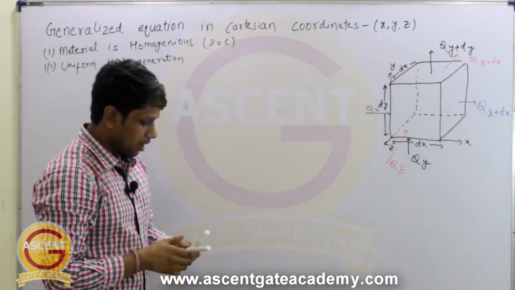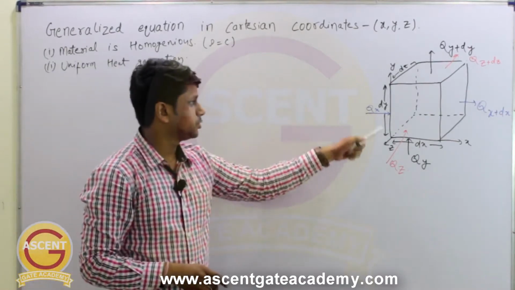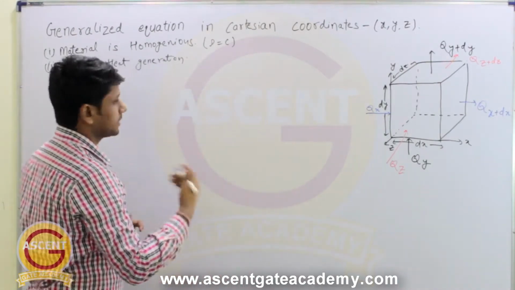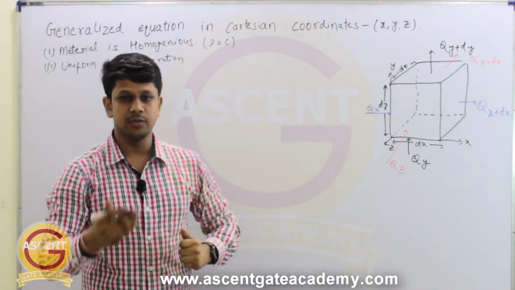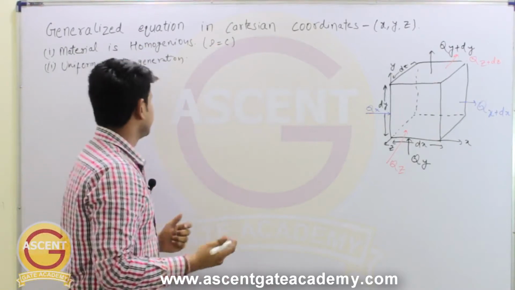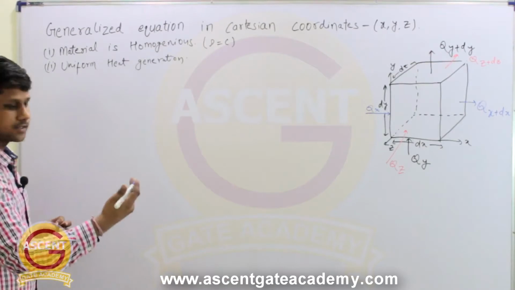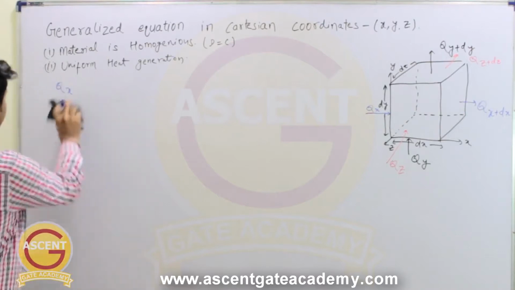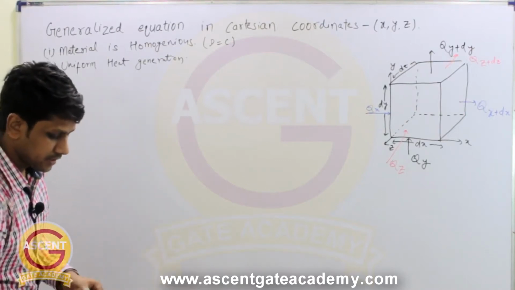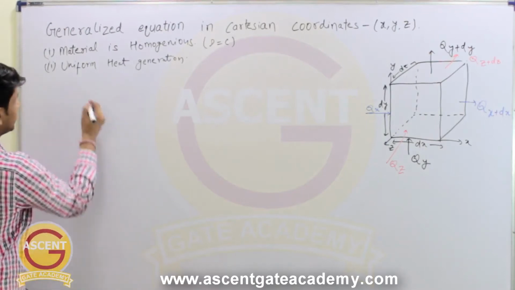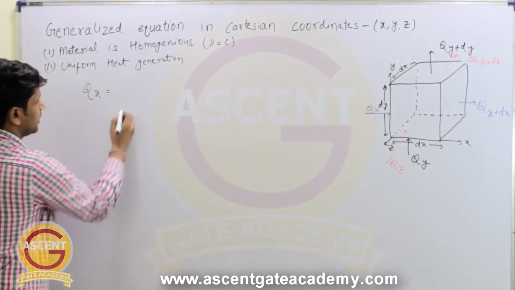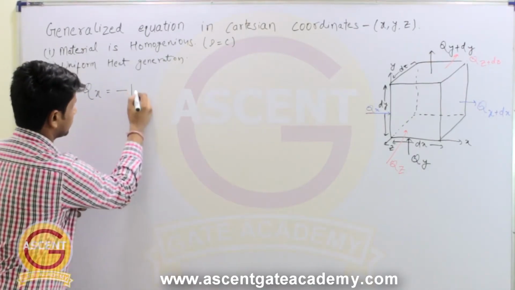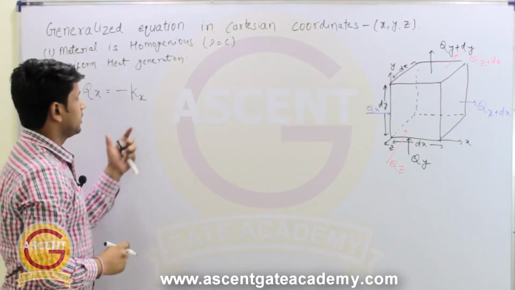Right? So how can we write the equation for this heat transfer Qx, Qy and Qz? We already know from Fourier's law of conduction that heat transfer is equal to minus KA into dT by dx. So if you are writing the heat conduction equation in x direction, Qx will be minus the thermal conductivity in x direction, which we are taking as Kx, so minus Kx into area.